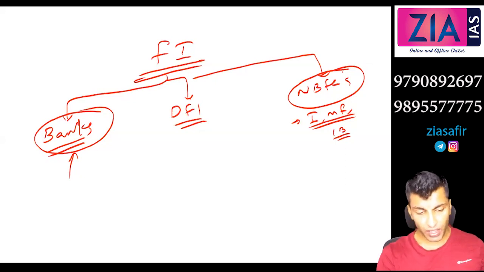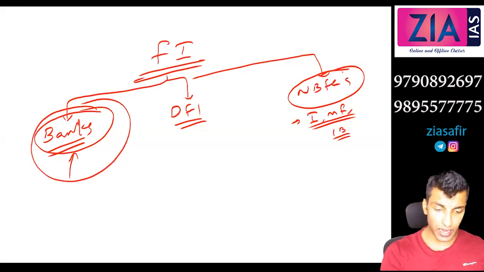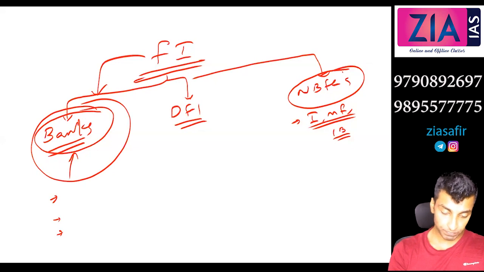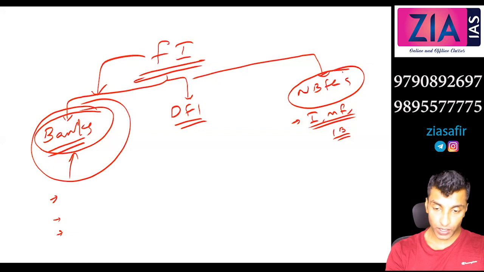So we have discussed the conditions for any financial institution to become a bank. Yesterday we did that. What are the conditions? Anyone can tell? There are 3 conditions. Deposits, loans.